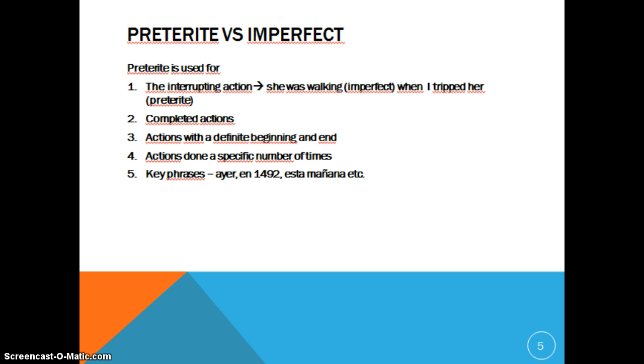So for the quiz, you need to be able to look at a verb and determine, that's preterite or that's imperfect. That should be easy. You know the endings. So if you see an aba ending or an ia ending, you know automatically it's imperfect. Okay, if you see one of our preterite endings, like é, aste, ó, amos, aron, any of those, you know it's going to be preterite. Okay? You need to be able to do that, and you need to be able to describe why it's preterite or why it's imperfect, using one of these rules that we've just gone over on this PowerPoint that I've showed you. And you don't have to know them word for word. As long as you can get the sense, that's fine. So good luck studying. Make sure you study your vocab.